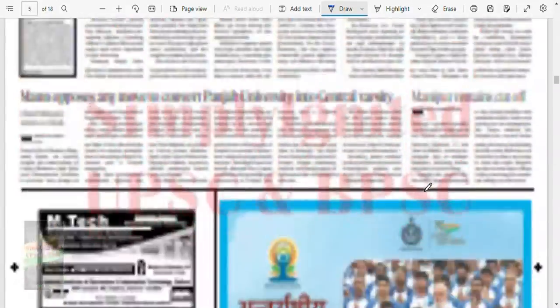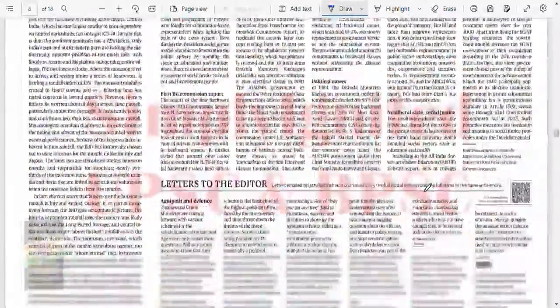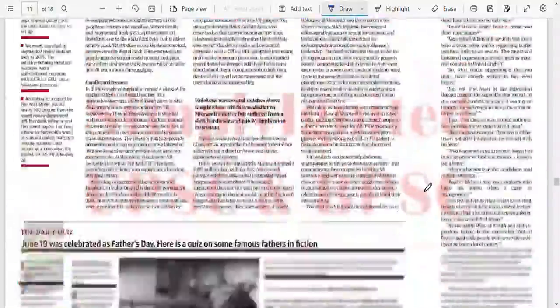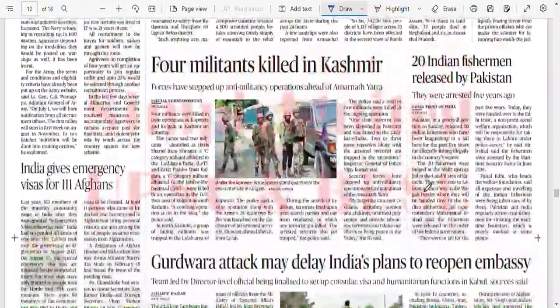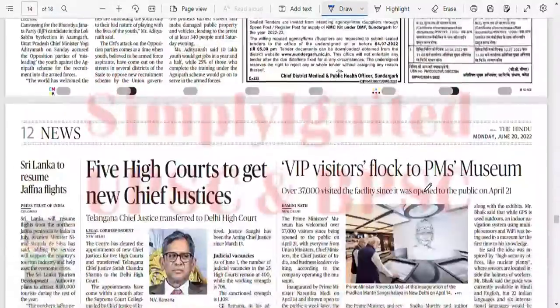Okay, so we didn't have any news on these pages, and we directly move to the editorial page, which obviously we'll be doing at last with op-ed and text and context pages, right? Now let's see on these pages if we have anything. I don't see any news here on these pages.